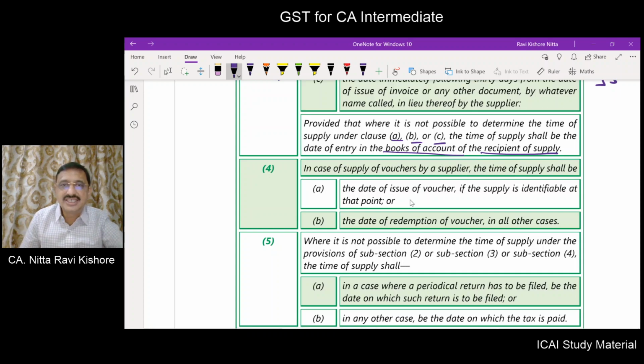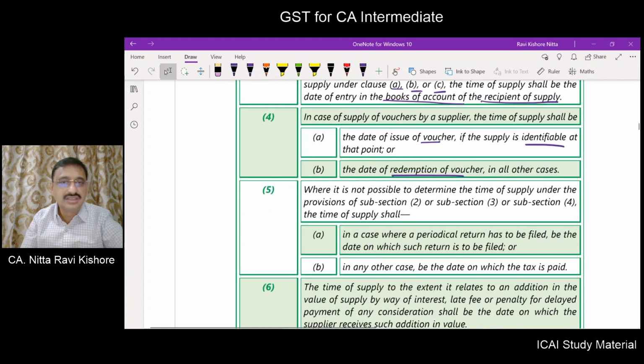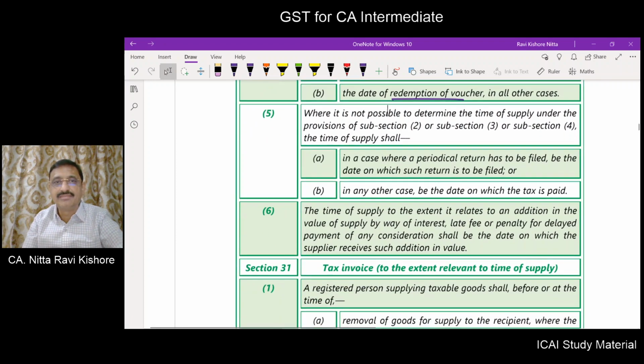Now, coming to vouchers. The time of supply in respect of vouchers will be the date of issue of voucher if the supply is identifiable, or the date of redemption of voucher in all other cases. If you are able to identify the supply at the time of issue of voucher, then the time of supply for such voucher will be the date of issue of the voucher. If you are unable to determine or identify the supply, then the date on which the voucher gets redeemed will be the time of supply.